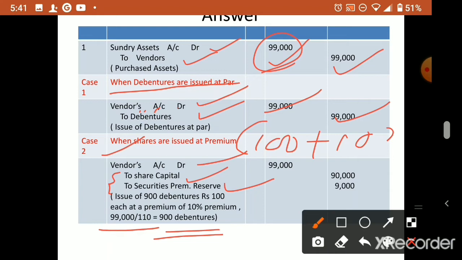If you want to pay 99,000 rupees by issuing debentures, the number of debentures you have to issue is 900. Understood? The amount payable 99,000 is divided by the issue price, and the issue price includes premium. So 900 debentures.